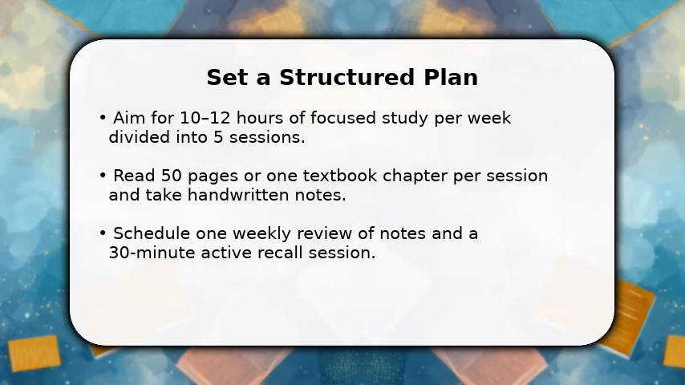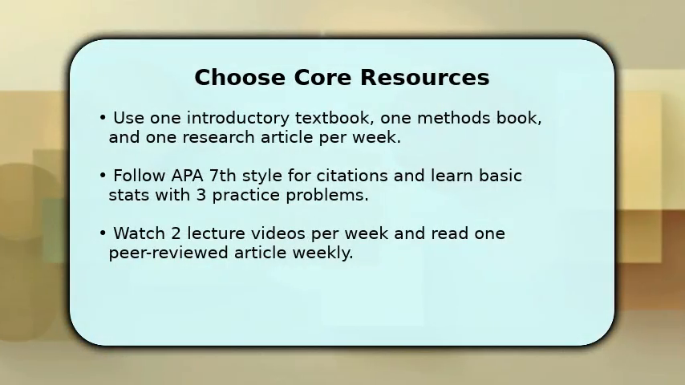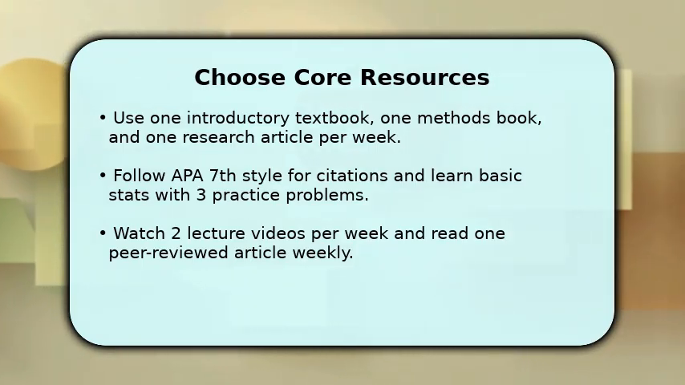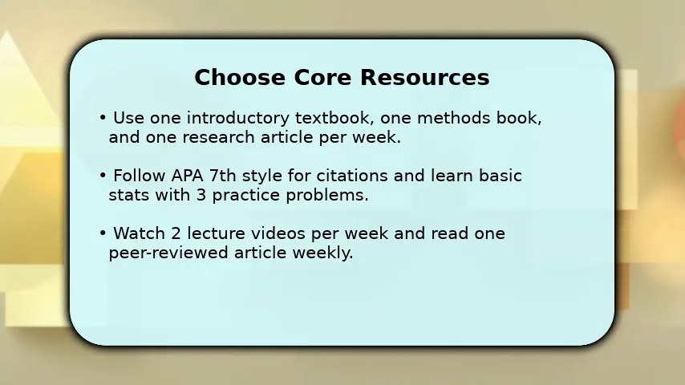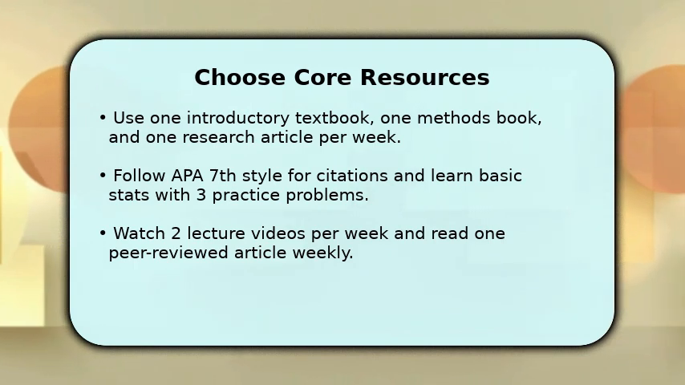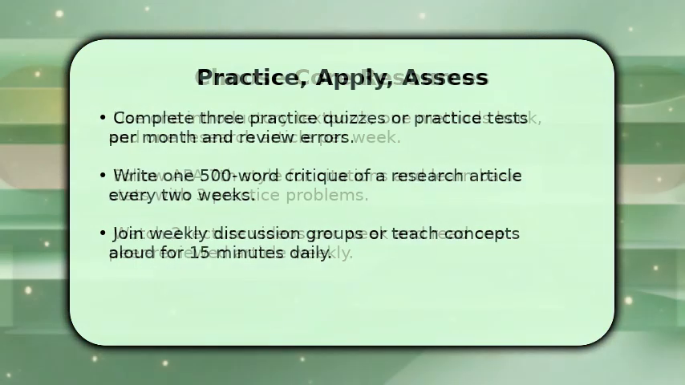Select a small set of reliable resources: one introductory textbook for broad concepts, one research methods book for design and statistics, and one peer-reviewed article per week to connect theory to data. Learn APA 7th citation basics and practice 3 stats problems weekly to understand t-tests or correlation. Supplement reading with 2 lecture videos per week, and create a bibliography with brief 50-word summaries for each source. Prioritize depth over quantity, so you internalize frameworks and turn knowledge into skills by practicing and assessing regularly.